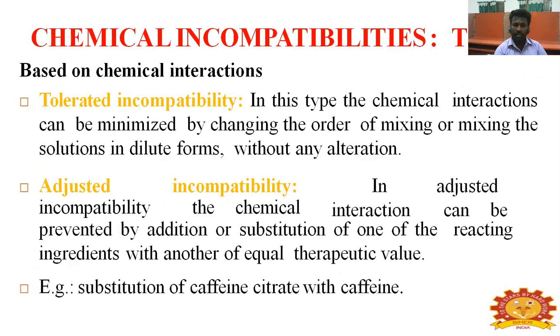Physical incompatibilities based on the chemical interaction. Tolerated incompatibility: in this type of chemical interaction, the incompatibility can be minimized by changing the order of mixing and mixing the solution in dilute form without any alteration. Adjusted incompatibility: in adjusted incompatibility, the chemical interaction can be prevented by addition or substitution of one of the reacting ingredients with another of equal therapeutic value. Substitution of caffeine citrate with caffeine.